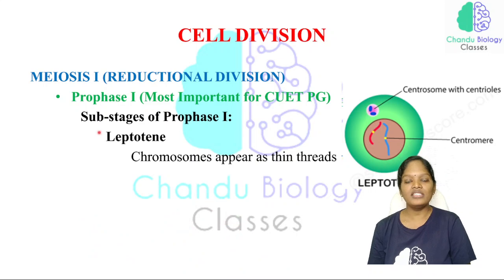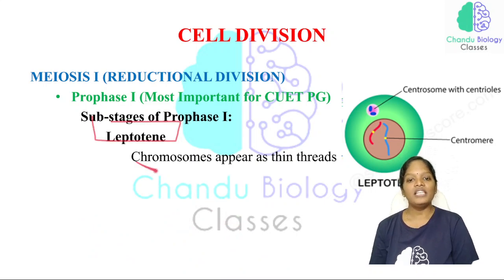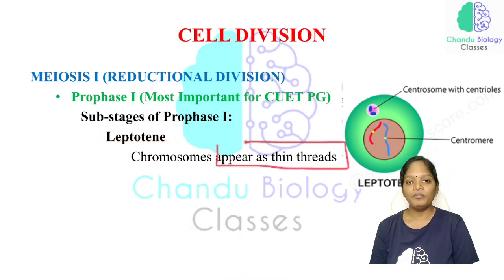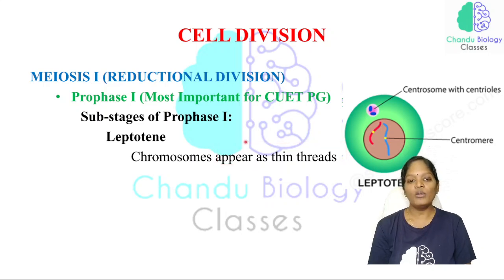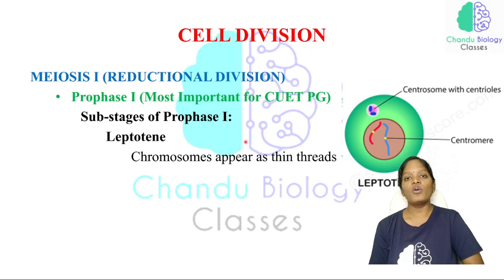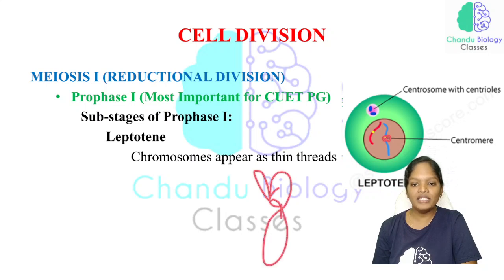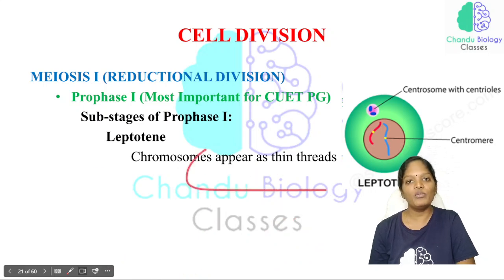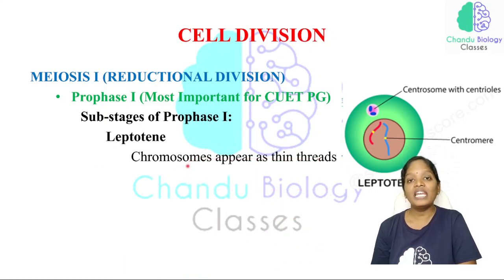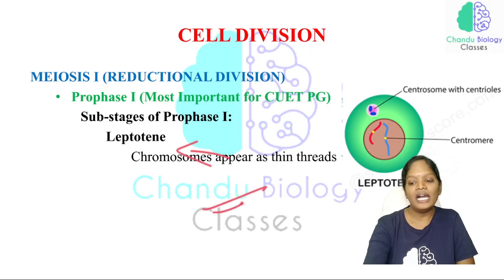The first stage is leptotene, and leptotene means thin thread. So here the thin-shaped chromosomes appear, and that particular stage is called leptotene. In the leptotene phase of prophase 1, all the chromosomes appear as thread-like structures. Just look at this picture. This is the centromere, and usually the chromosome will be like this, and in leptotene it will be like this. So this is why we say the chromosomes are in a thread-like structure. That takes place in leptotene.